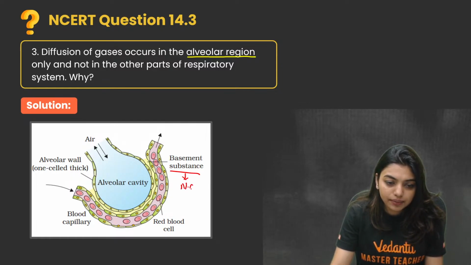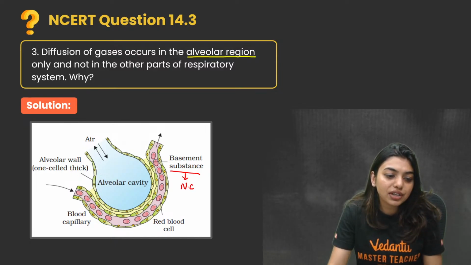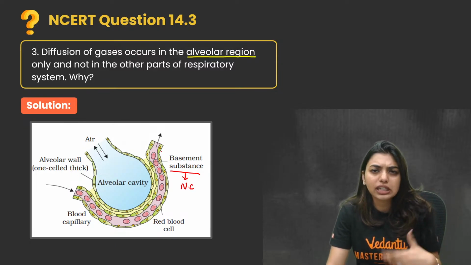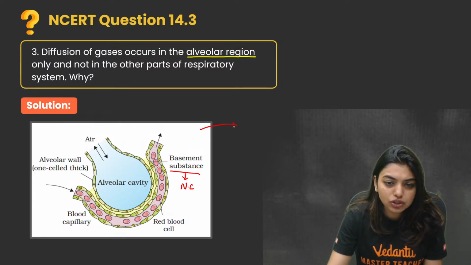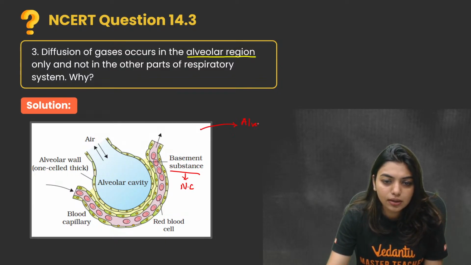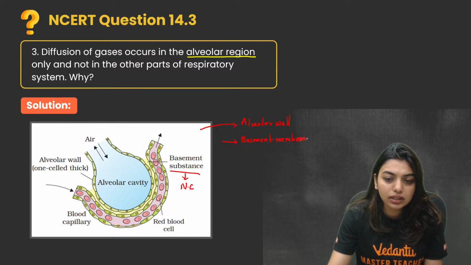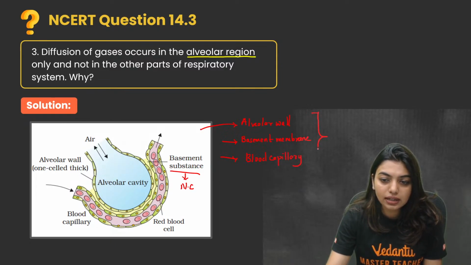After the basement membrane, you can see the first layer of the capillaries, the endothelium. So the alveolar layer, then a non-cellular layer called the basement membrane, then the blood capillary layer. These together form your entire respiratory membrane.